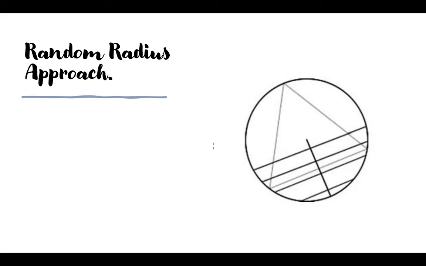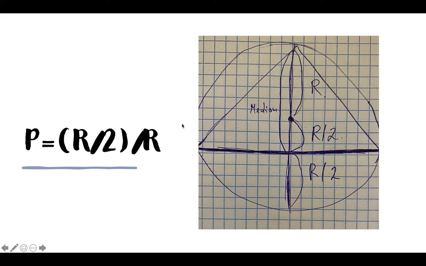Now passing to the second approach, which I liked most and understood best. In the second approach, one radius is chosen and some chords are drawn perpendicular to the radius. The chords which are above the side BC of the triangle are longer than the side.